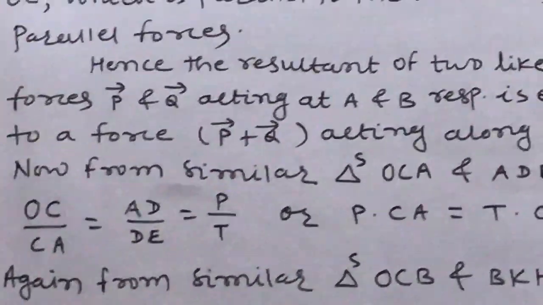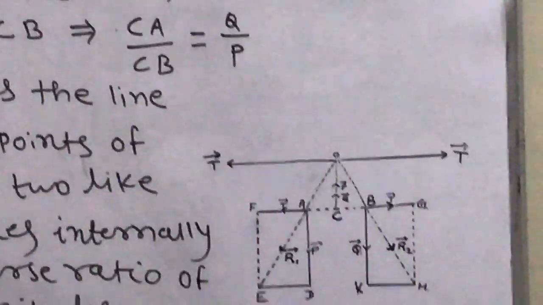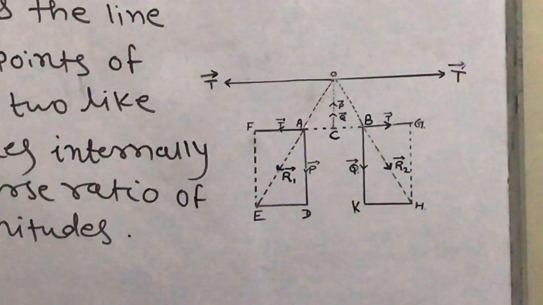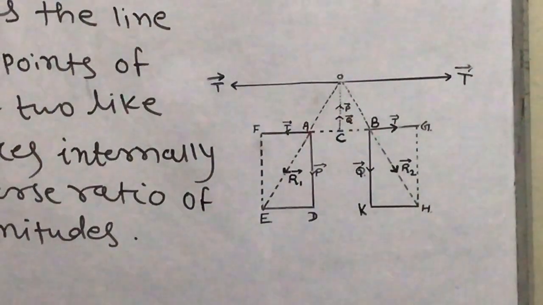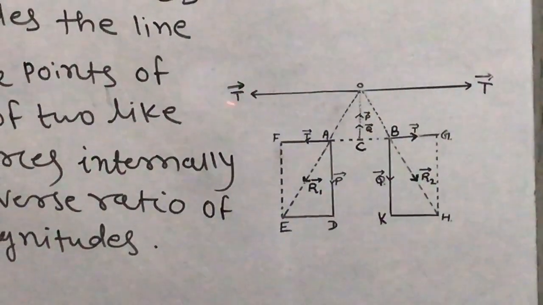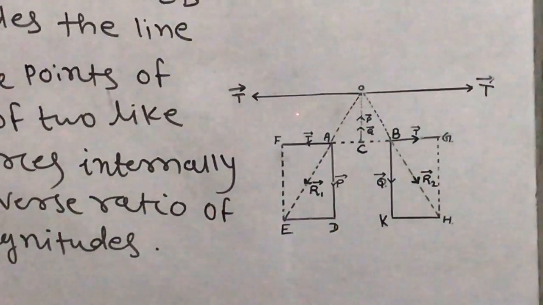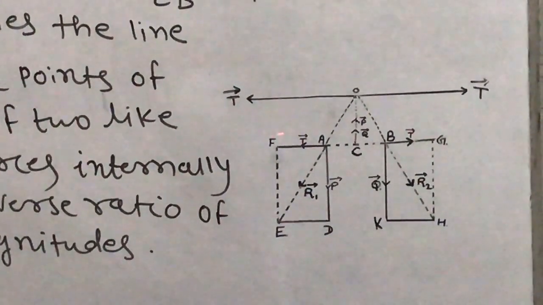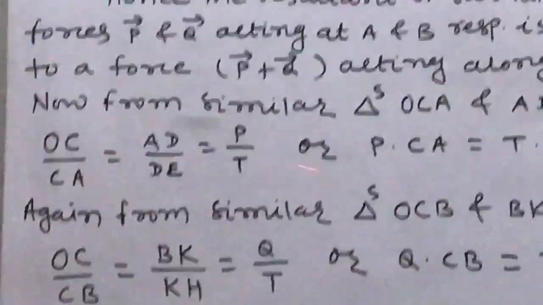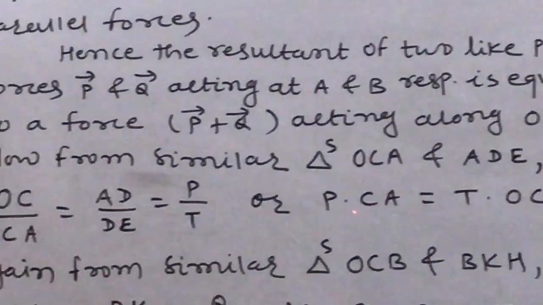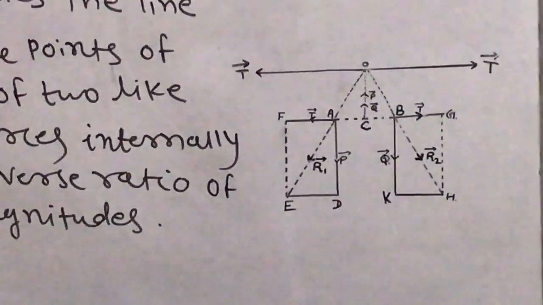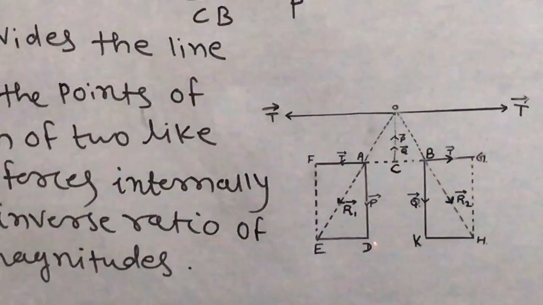But we know that AD is force P and DE is nothing but AF, which is the force T, equal in magnitude. So P into CA equals T into OC. This is equation number 1.